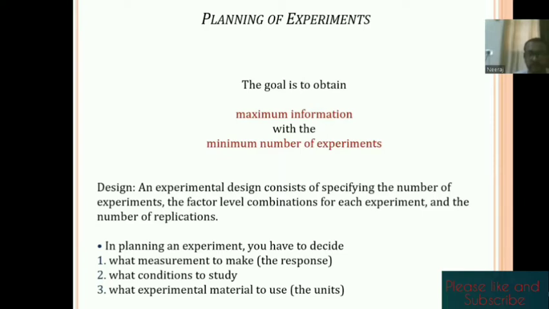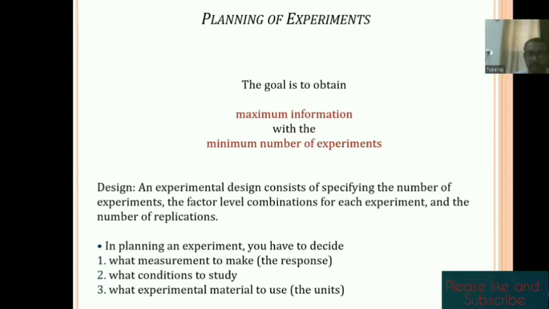These techniques were introduced after World War II, after 1945, because at that time Japan wanted to introduce some quality techniques so that they could reduce their cost and get the best data from the available resources. If we want to perform an experiment, at every experiment some time is consumed and some resources are used. So they introduced this technique to reduce the number of experiments, obtaining maximum accuracy and maximum data.